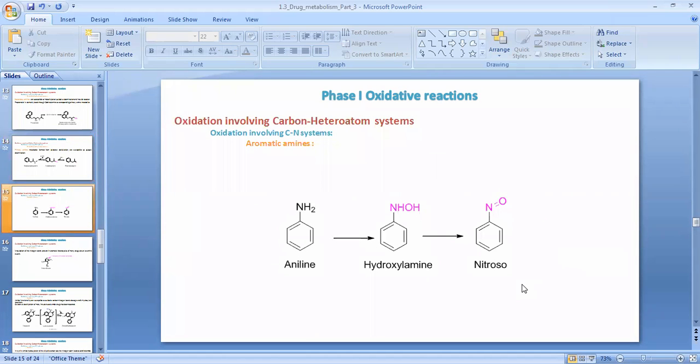The next oxidative reaction is oxidation involving the carbon-nitrogen heteroatom, but with respect to the aromatic ring. In the earlier case, we discussed phase 1 and phase 2, but only with the presence of aromatic. Now here we are discussing the oxidation of aromatic amines, that is aniline: how aniline is oxidized in our body and converted into a hydroxylamine and nitroso compounds.